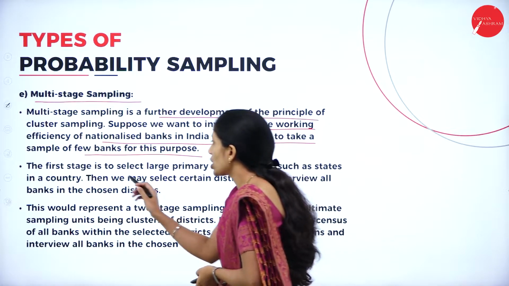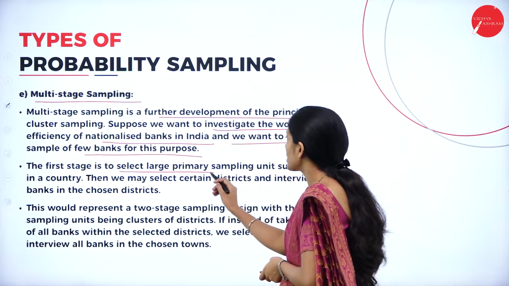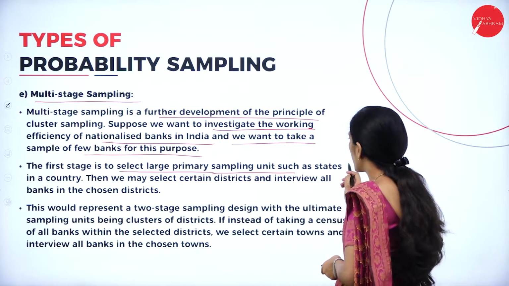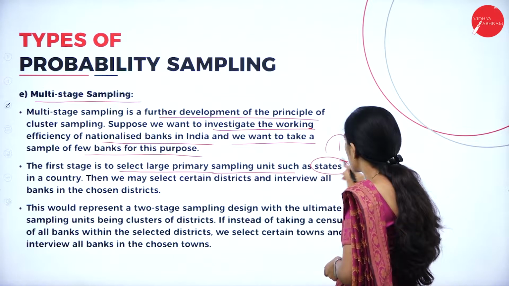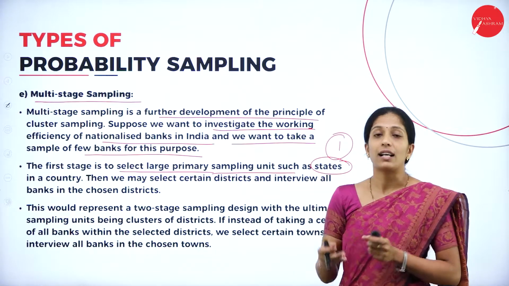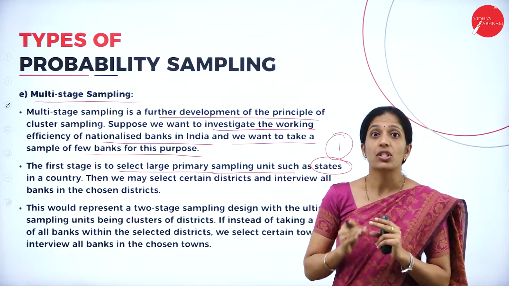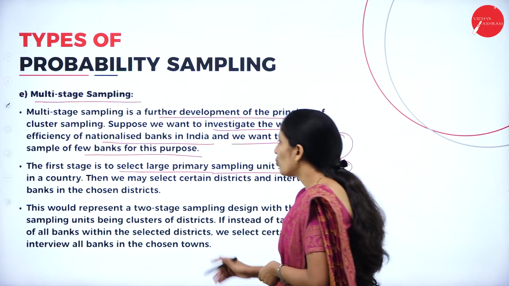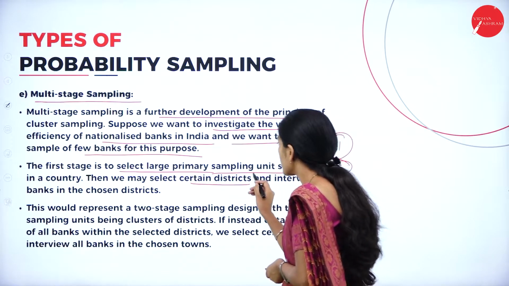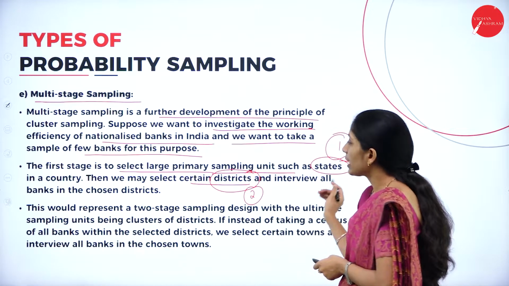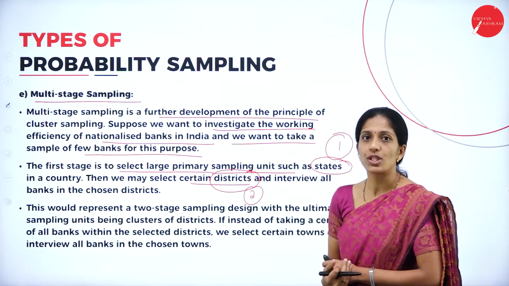The first stage is to select the large primary sampling unit such as states in a country. So the first stage is that they are going to consider the banks in a particular state. They are going to consider state-wise banks. Then we may select certain districts. So the second process is what? They are going to select the district and interview all banks in the chosen district.